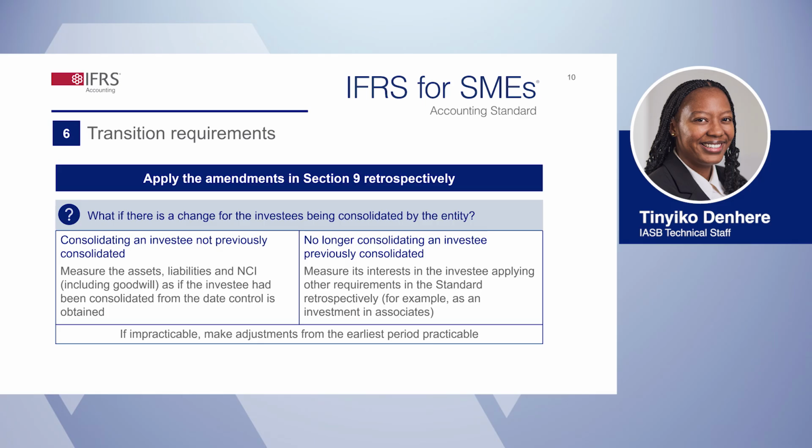If applying Section 9 results in either consolidating an investee that was not previously consolidated, or in ceasing to consolidate an investee that was once consolidated, the Section 9 requirements are applied retrospectively. If it is impracticable to make these adjustments, the adjustments should be made from the earliest period when it becomes practicable to do so. No adjustment is required if there is no change for the investee being consolidated by the entity. Neither is any adjustment required if the entity lost control of a subsidiary before the date of initial application.